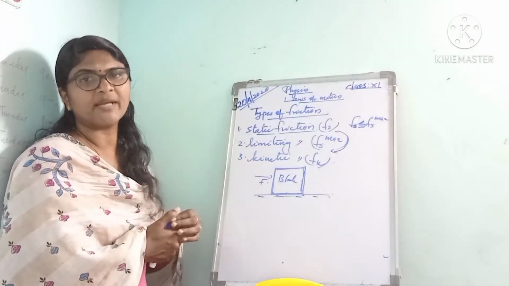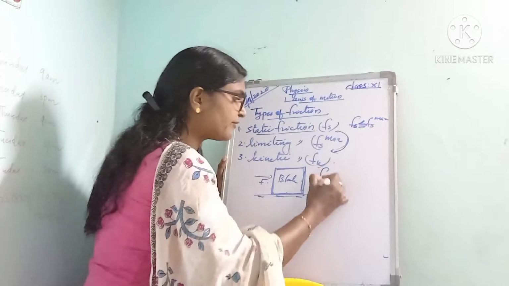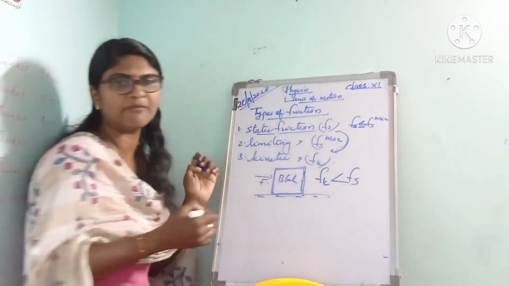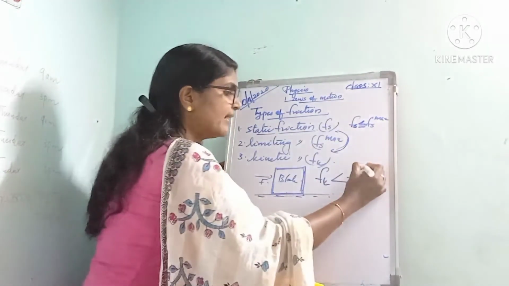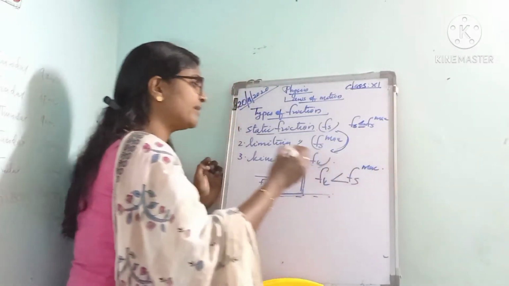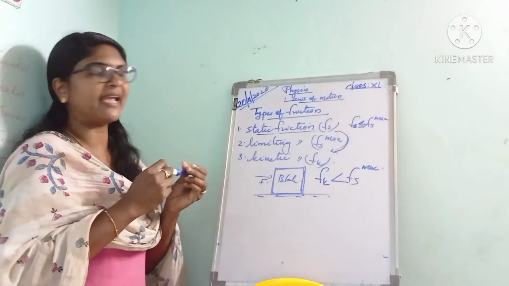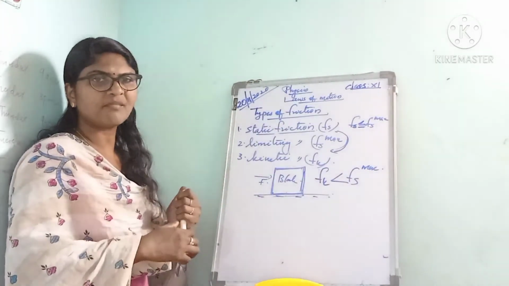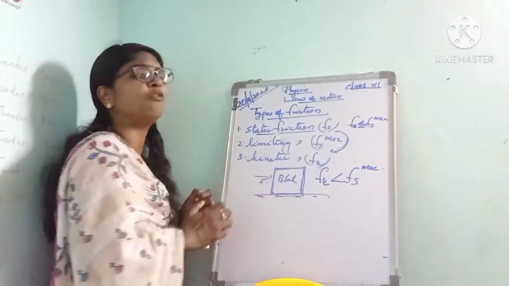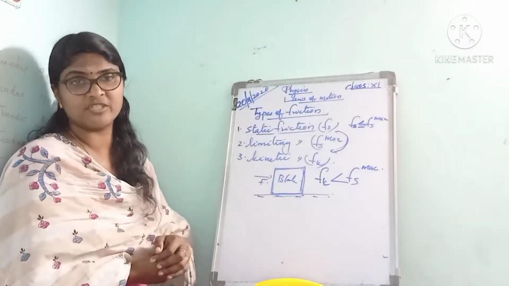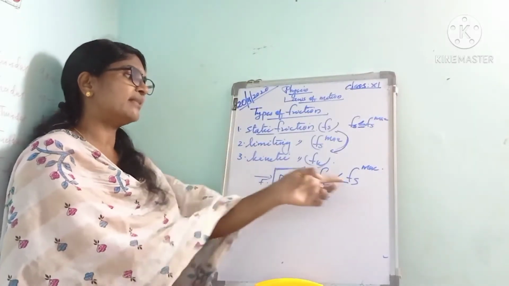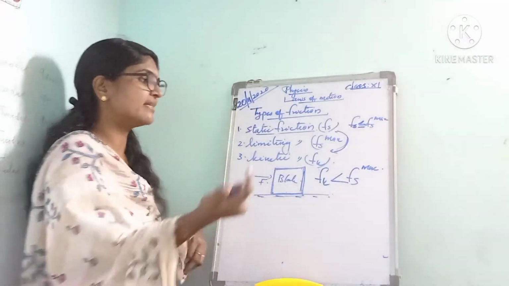Fk. Okay, and here the kinetic friction Fk is always less than what? Fs or Fs maximum. Okay, the kinetic friction is less than the limiting friction. Fk is less than Fs max. That is why the body is in the state of steady motion, since the kinetic friction is less than the limiting friction, Fk is less than Fs max.